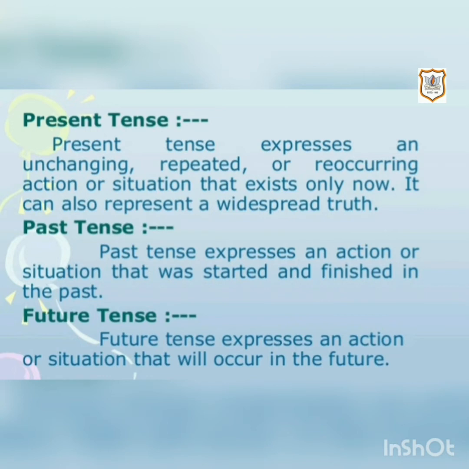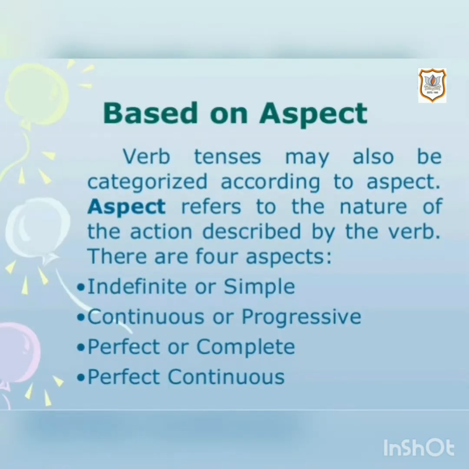Past tense. Past tense expresses an action or situation that was started and finished in the past. And future tense expresses an action or situation that will occur in the future. Based on aspect. Verb tenses may also be categorized according to aspect. Aspect refers to the nature of the action described by the verb. There are four aspects: indefinite or simple, continuous or progressive, perfect or complete, and perfect continuous.